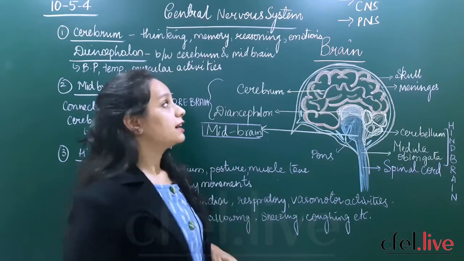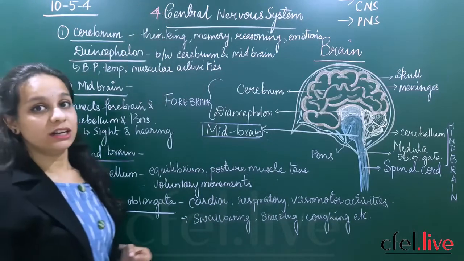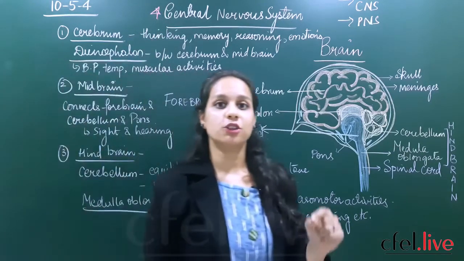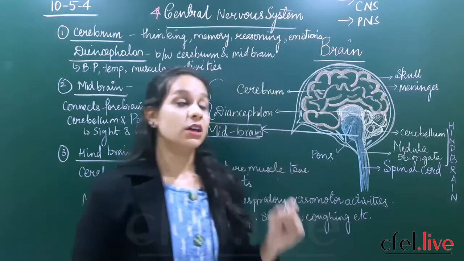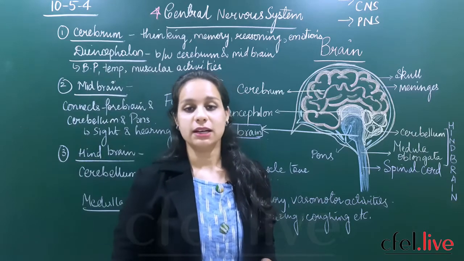Today we'll be starting with the very important topic, the central nervous system. It is a very important topic from the examination point of view, so please pay attention and copy down the important points which we are discussing.